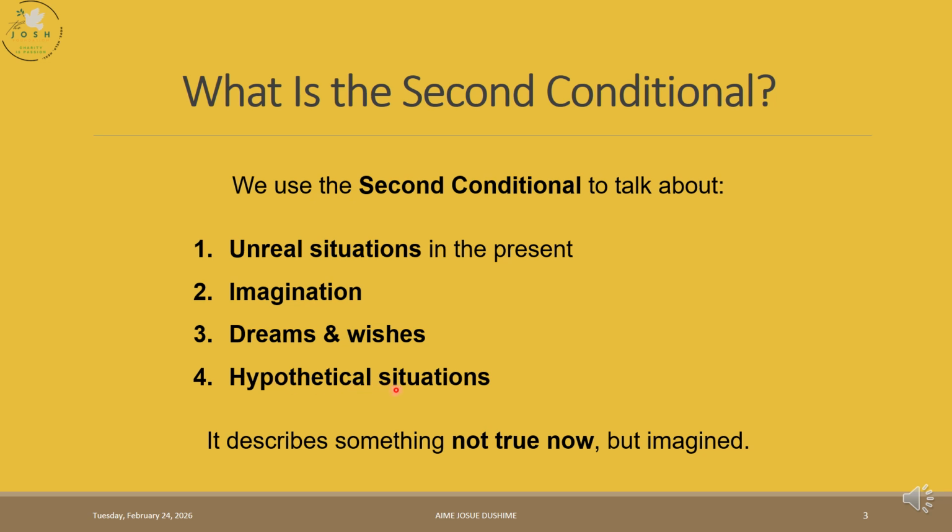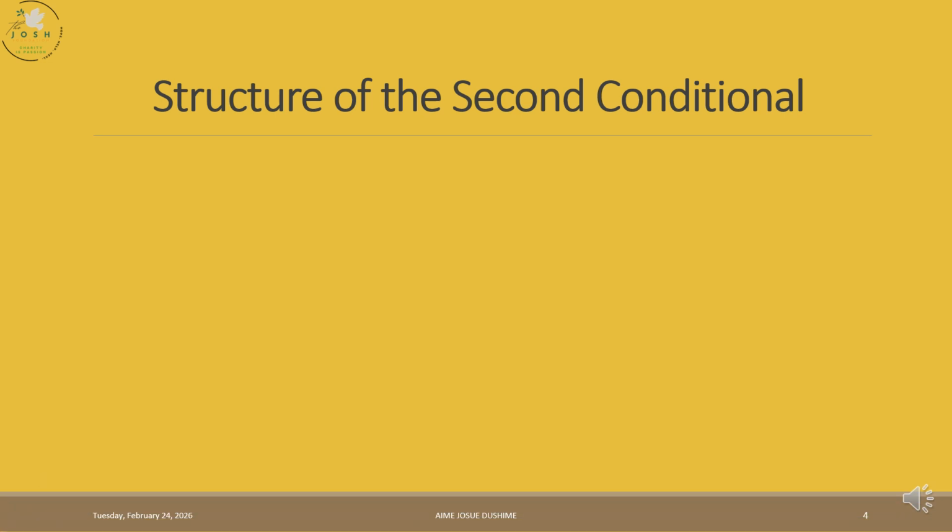And it is a hypothetical situation, meaning that it describes something not true now, but imagined. At this time, that thing is not true. It's just an imagination. The first conditional talks about real and possible situations in the present or future. It is real and possible, but this one is an unreal situation in the present. But here it's just imagination, dreams, wishes, and illustration.